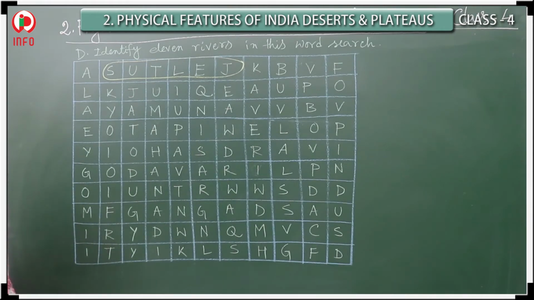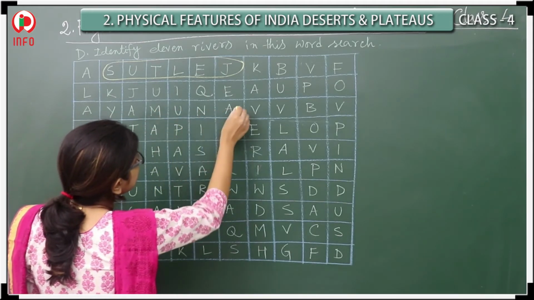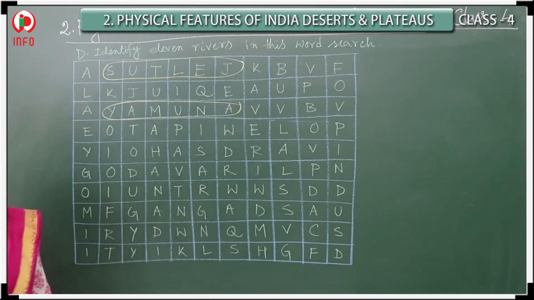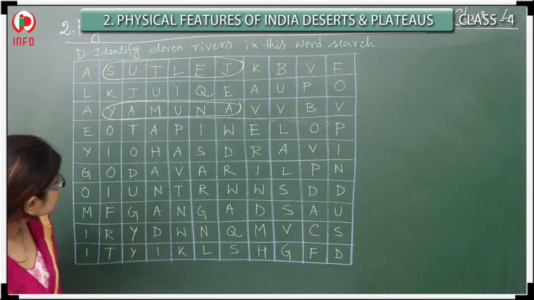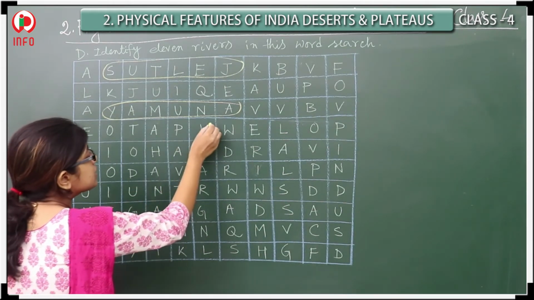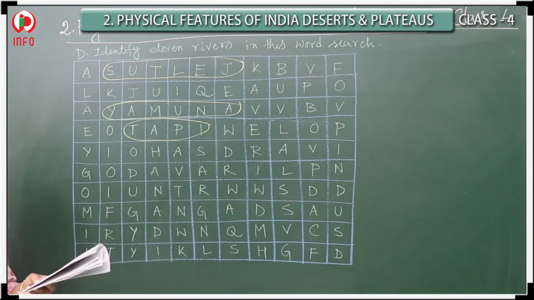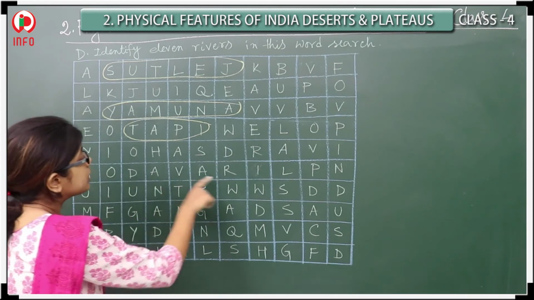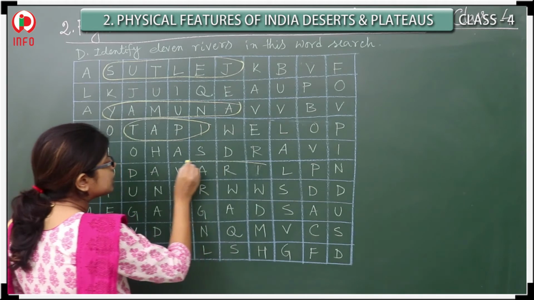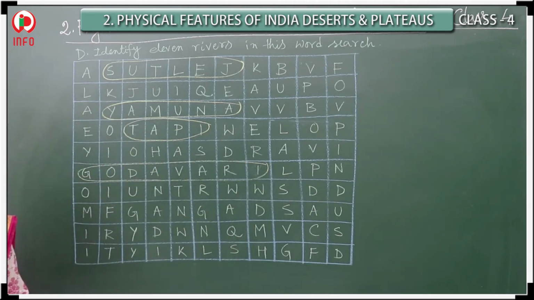Next, see here Yamuna, Y-A-M-U-N-A. This one is the Yamuna river. So, all of you get how to do these things. Next thing, see here T-A-P-I. Tapi is a river. Next one, let's see here Godavari, G-O-D-A-V-A-R-I. Godavari. In this way you have to find it out.